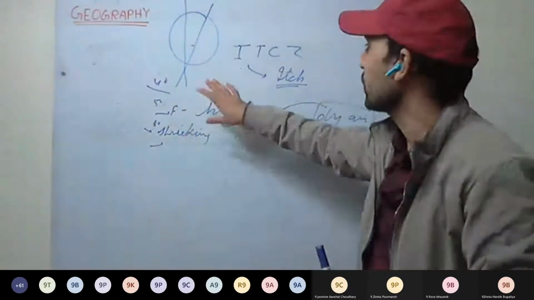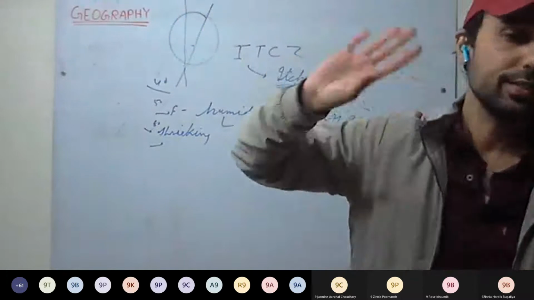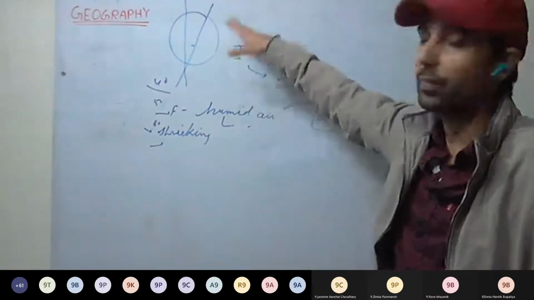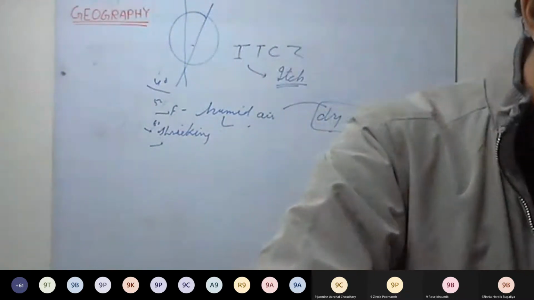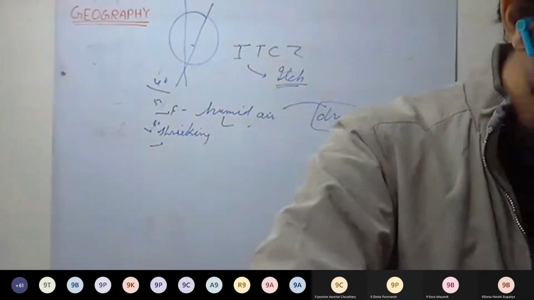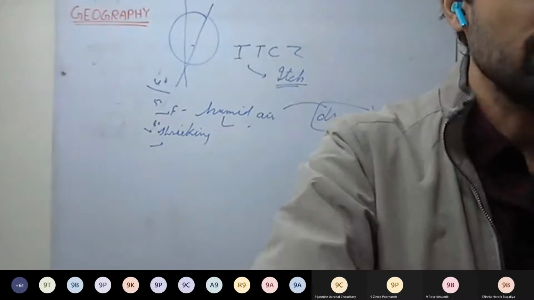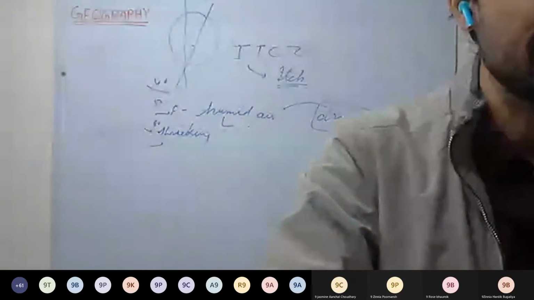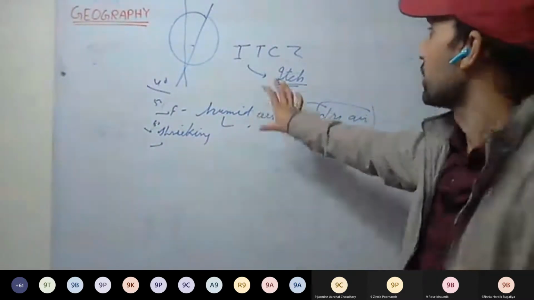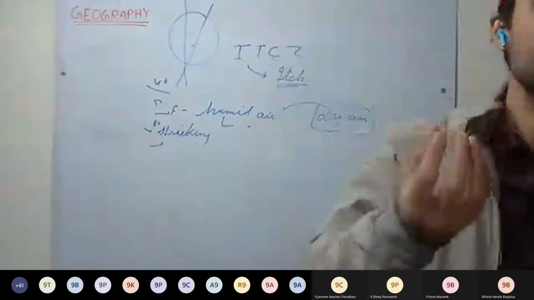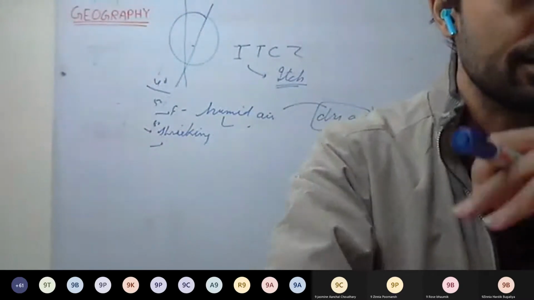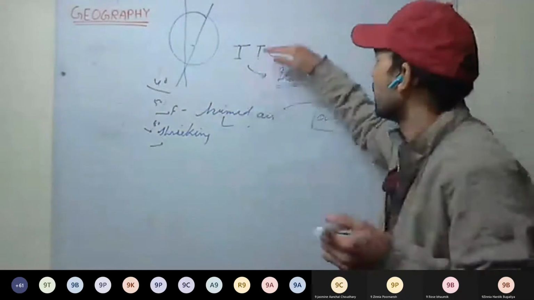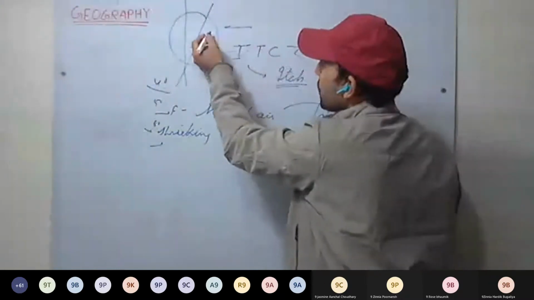Or we can write, in easier terms, the relative position of the sun varies between the tropics. The relative position of the earth with the sun changes during the year when the earth revolves around it. And that's how the pressure belts shift.